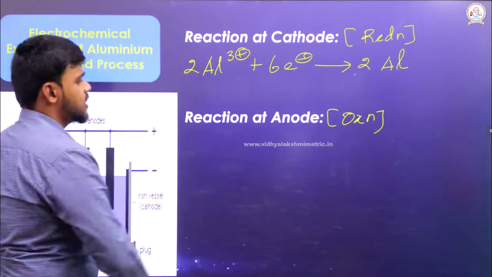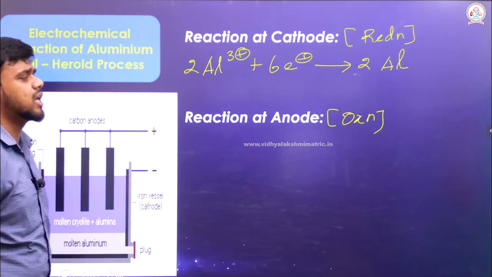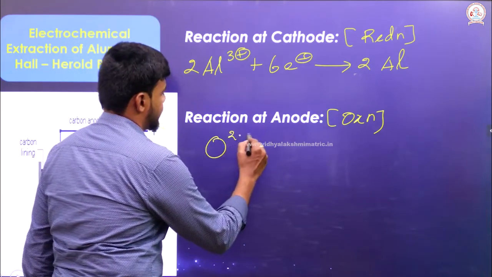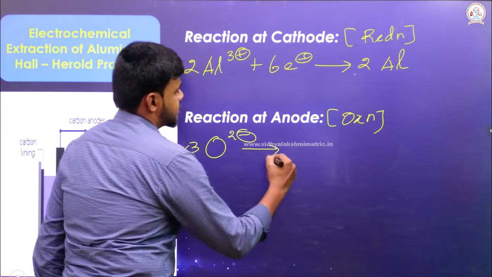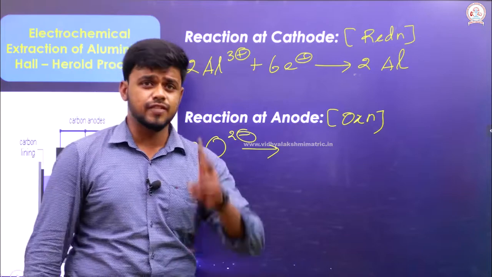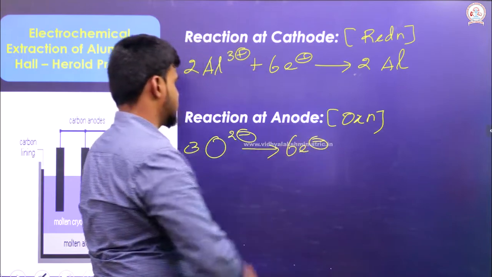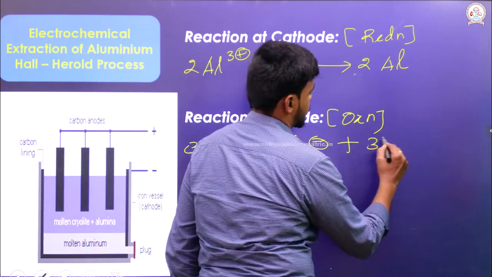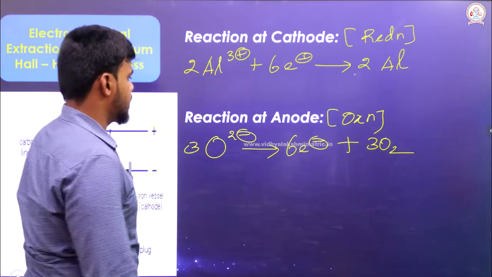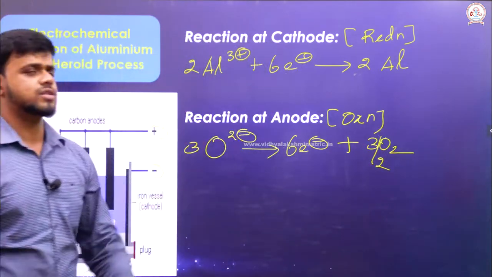Oxidation occurs at the anode. The anode is a positive electrode. So since it's a positive electrode, oxygen goes there. When oxygen goes there, this oxygen undergoes oxidation. Oxidation means loss of electrons. One oxygen ion can give 2 electrons. 3 oxygen can give 6 electrons. So 6 electrons have been given by this oxygen, and it goes as O2. If I take it as 3/2 O2, because there are only 3 oxygen over here.